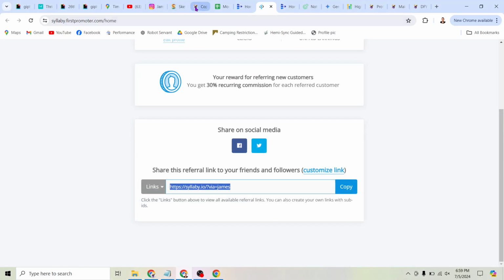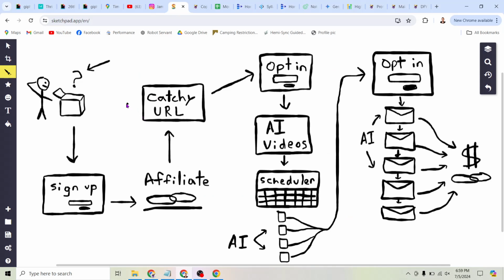So if we look here at the process, we've set up a catchy URL. So the next step is to create an opt-in and AI videos and then schedule them out. And I'm going to show you how to do all this again, but basically the way this works is once we get these videos scheduled, all of these videos are created by AI and posted automatically, and they all send traffic to this opt-in that we're going to create.